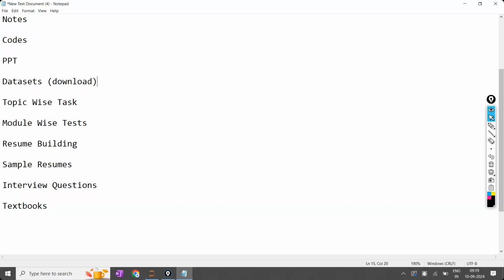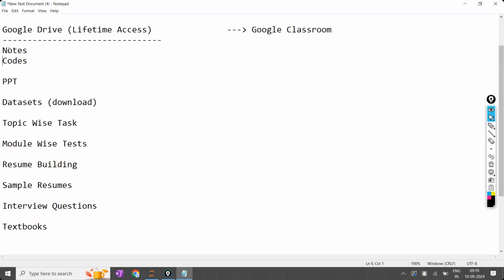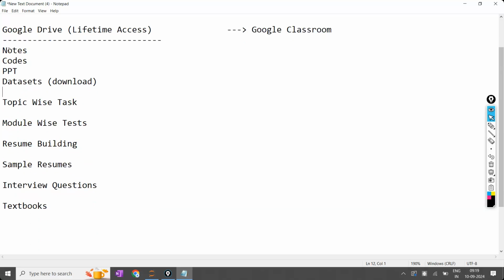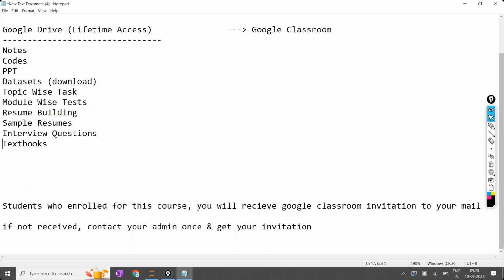All these things you are going to receive with lifetime access. Since you are not able to download, that is the reason I'm giving lifetime access. If you were able to download, I would simply ask everyone to download on the last day and then I would delete it. Since I have not given permission for download, I'm giving lifetime access. So no download facility is available. I told you this earlier also, on the starting day itself.